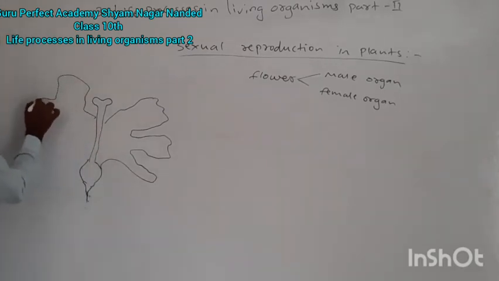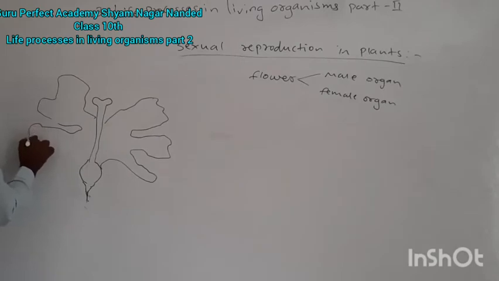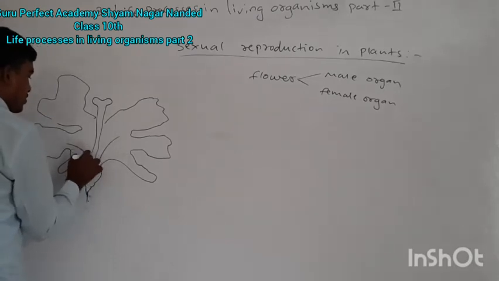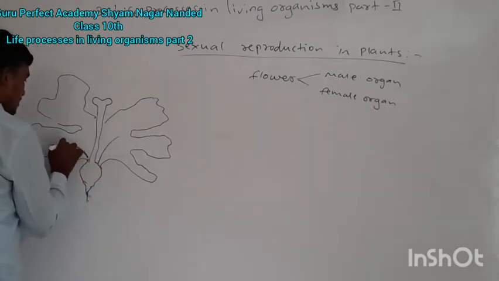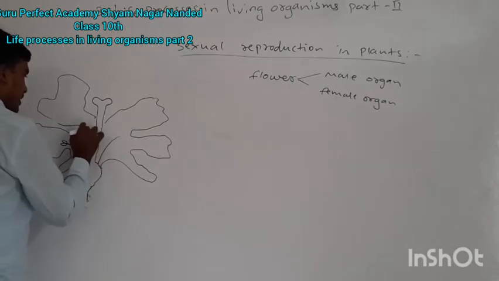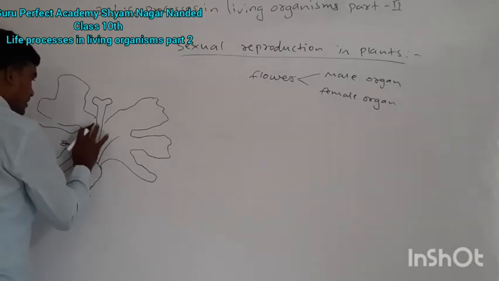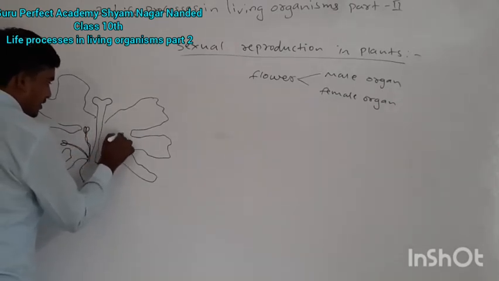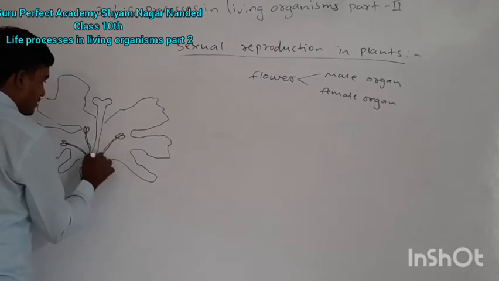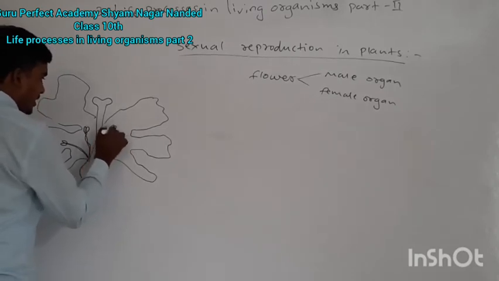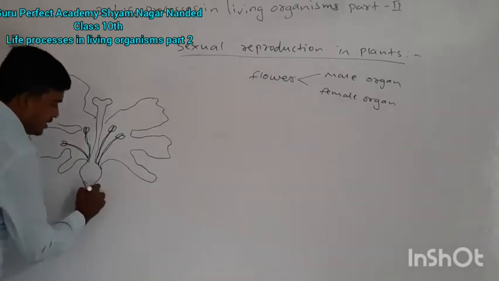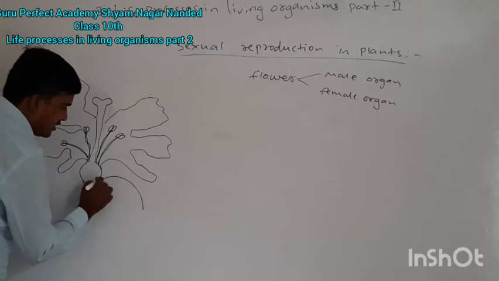And we have numerous androecium, this is the androecium, the male reproductive part of the flower. These are the androecium, and here a leaf-like structure.